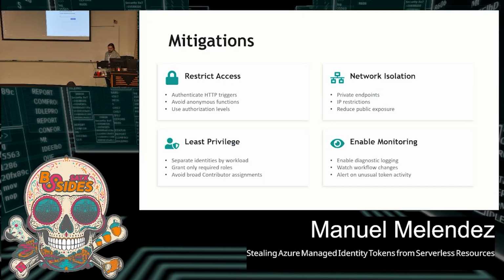So lastly, I'm just going to go over some mitigation strategies for these types of attacks, or abuses, if you want to call them that. So the first one is to restrict access. This one applies mostly to function apps. So we're requiring authentication for your HTTP triggers. This is in case, let's say, your endpoint for a function somehow got exposed, or somebody shared it with someone it wasn't meant for. Because for function apps, as long as you have the URL, you can access it, and if it's anonymous, you can just call the function to execute whatever it has.